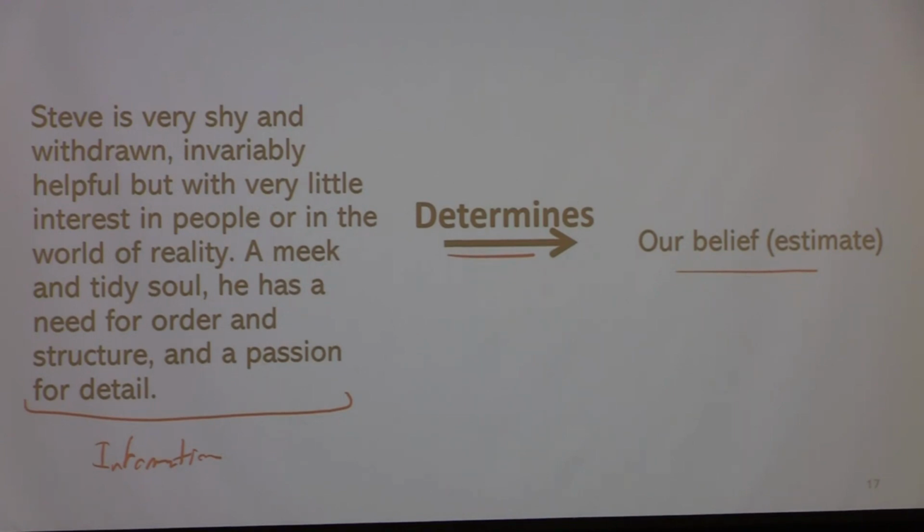So just before giving you the description, you already know that being a farmer is much more likely. So if I ask you about some random person without any description, whether they are a farmer or librarian, you would say farmer, because just being a farmer is more common. The thing is, with this thinking paradigm, we fall into the trap of this fallacy, which is information determining our belief or our estimate. So it shouldn't be like this.